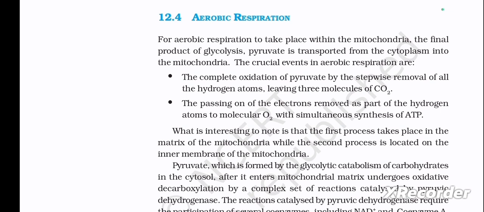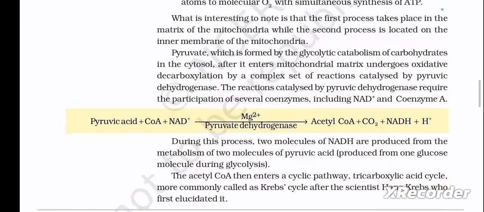Next is the passing on of the electrons removed as part of the hydrogen atoms to molecular O2 with simultaneous synthesis of ATP. What is interesting to note is that the first process takes place in the matrix of the mitochondria, while the second process is located on the inner membrane of the mitochondria.